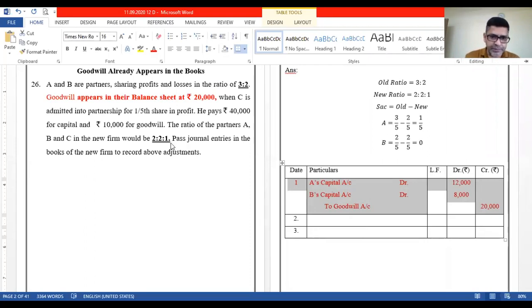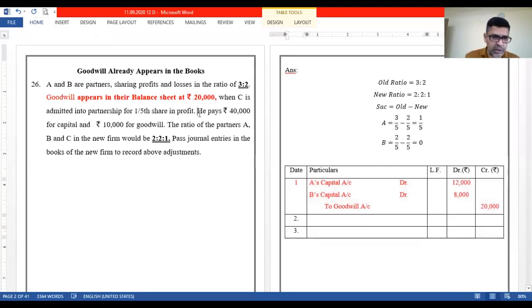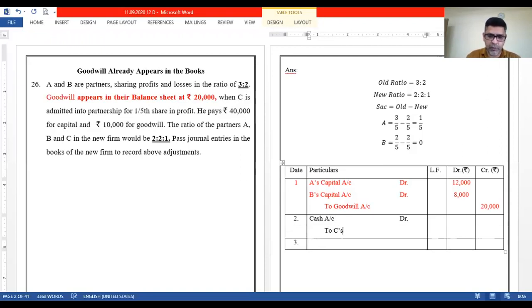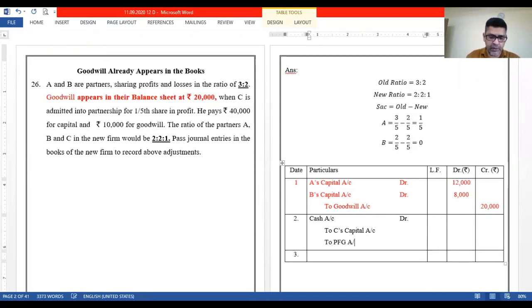Okay, now C is a new partner. He pays rupees 40,000 for capital and 10,000 for goodwill. So let us write the entry for this. Cash account debit. C has brought some cash for capital as well as goodwill, right? To C's capital account, this is now very common because we are done with this. To premium for goodwill account, please take care of this PFG account, right? Total cash will be 40 plus 10, that is 50,000. Capital is 40,000, goodwill is 10,000.